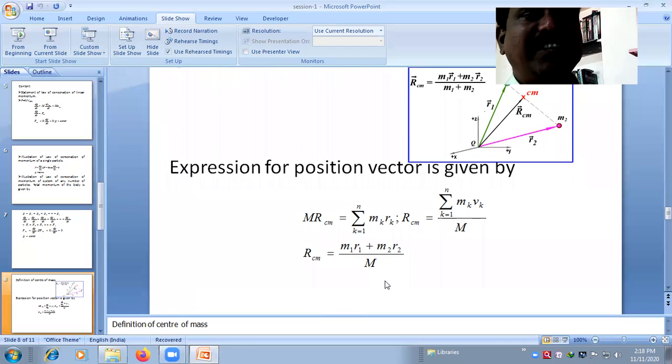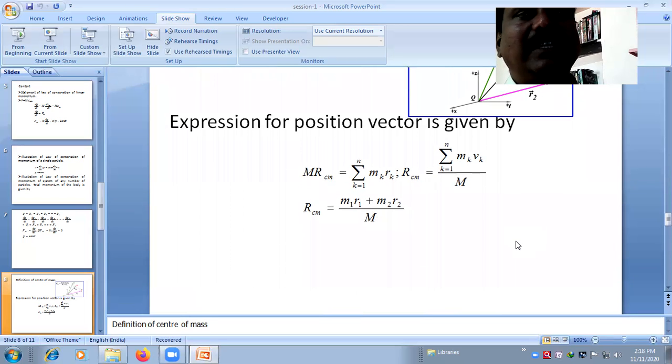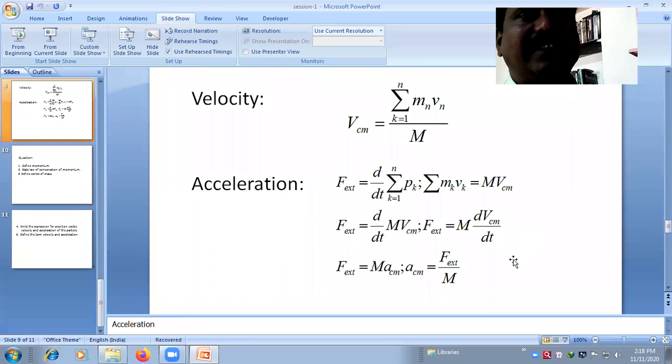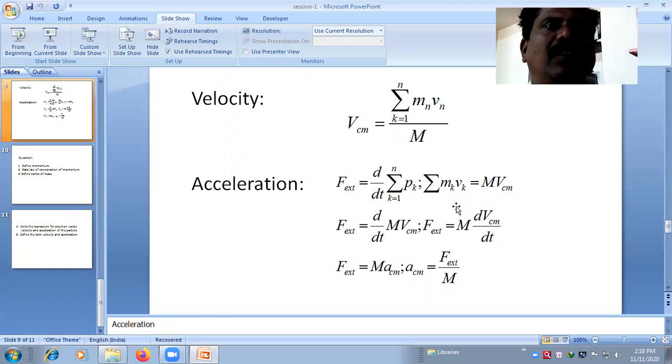Next, once you know that positional vector, you can write the velocity of that system, or the velocity of that particle, as well as the acceleration. Velocity is the rate of change of displacement.